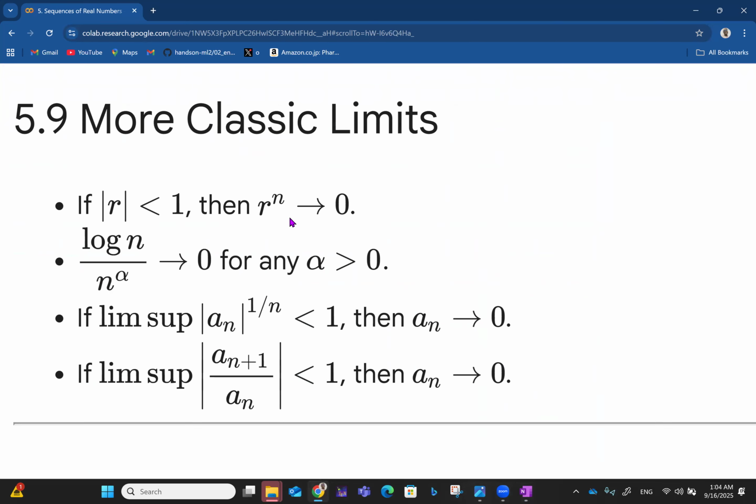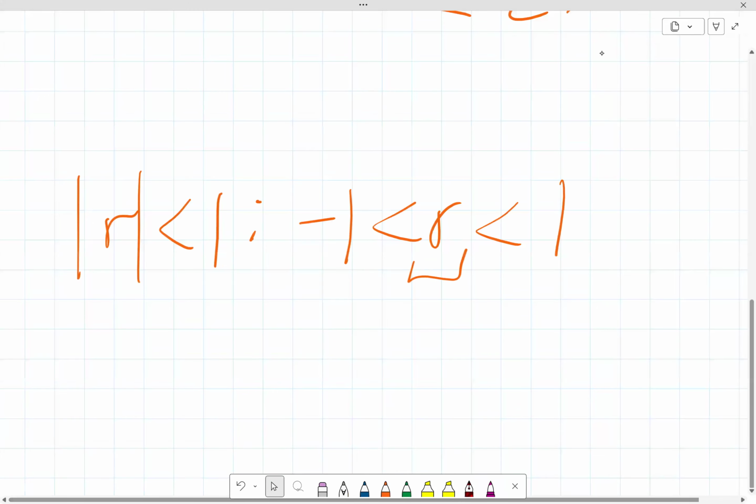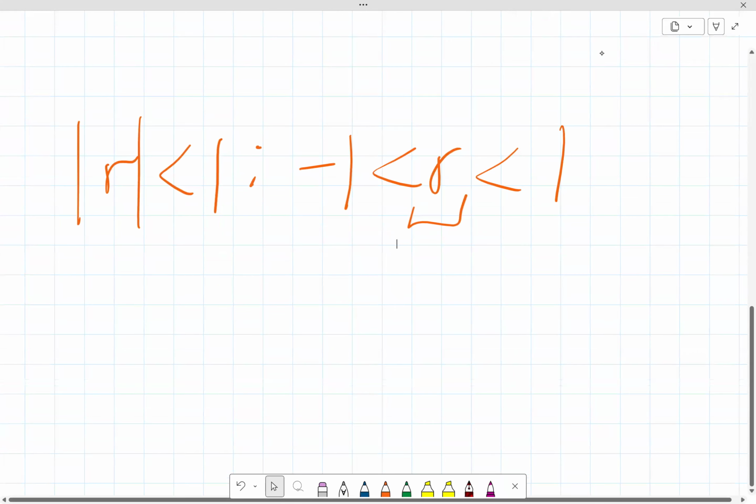So if r lies between minus 1 and 1, then r raised to the power n always approaches 0. It makes a lot of sense because absolute value of r less than 1 implies that minus 1 is less than r less than 1.